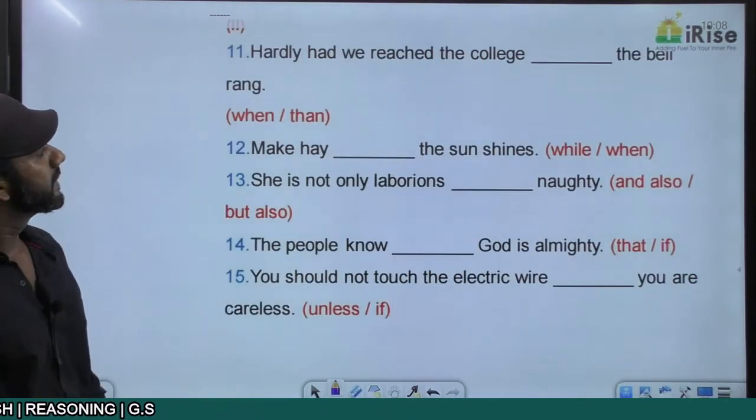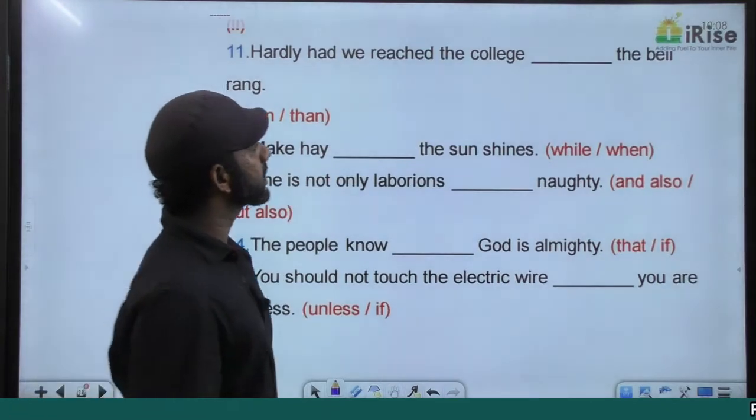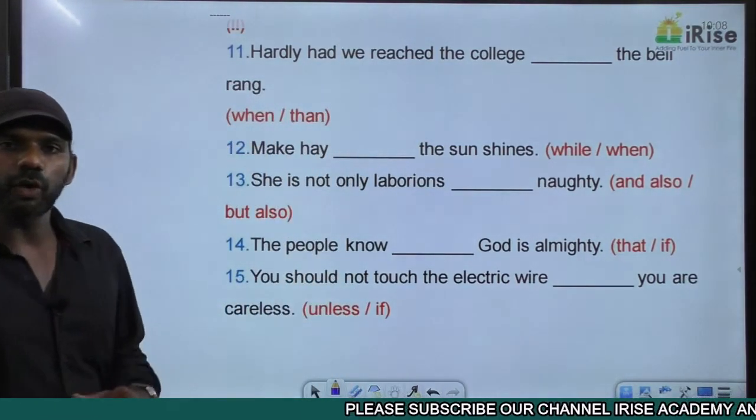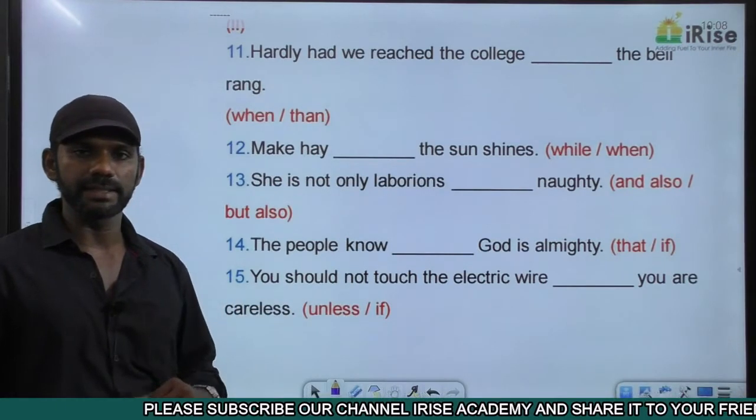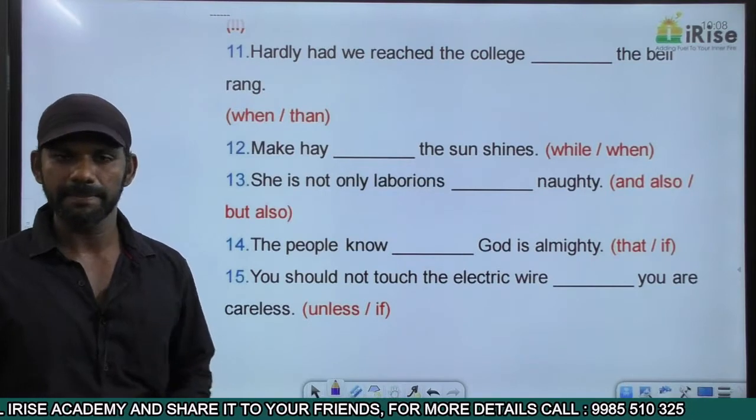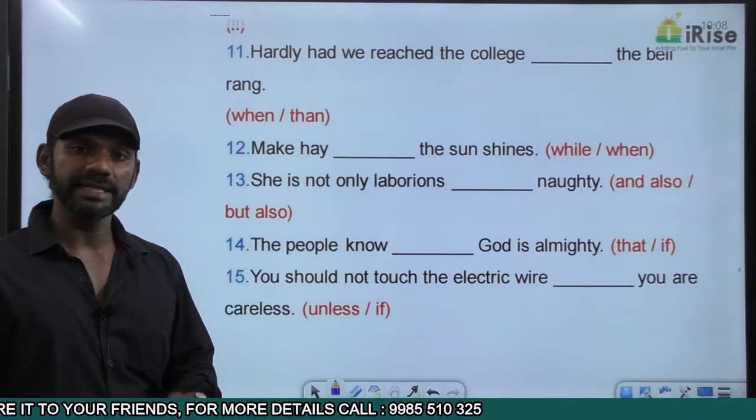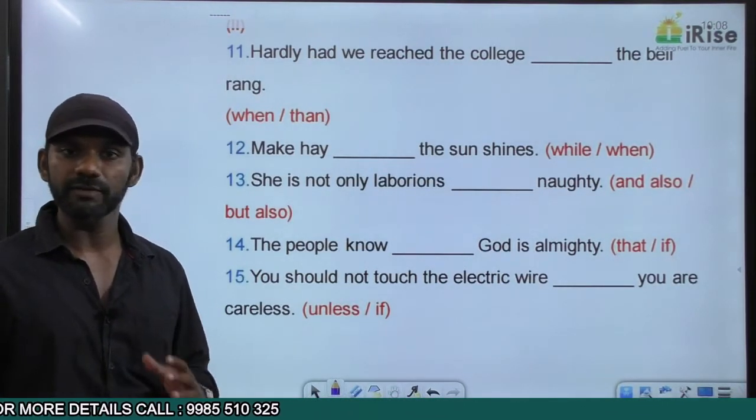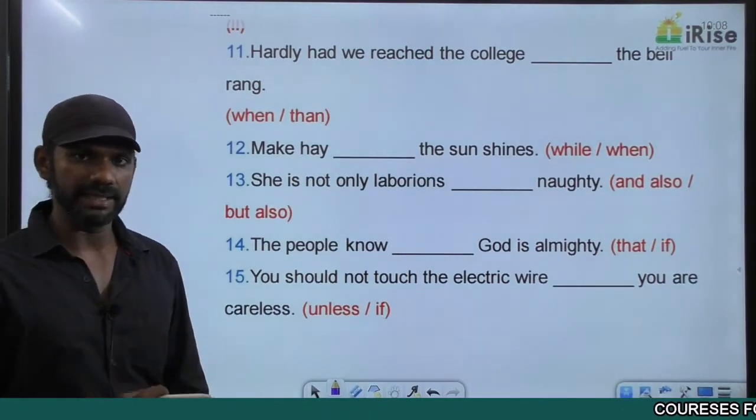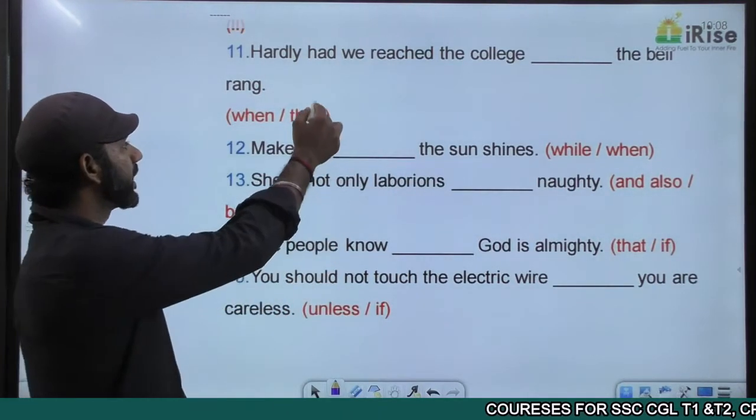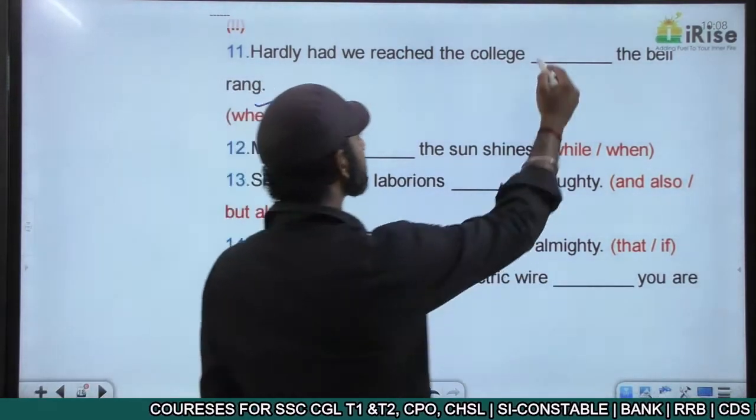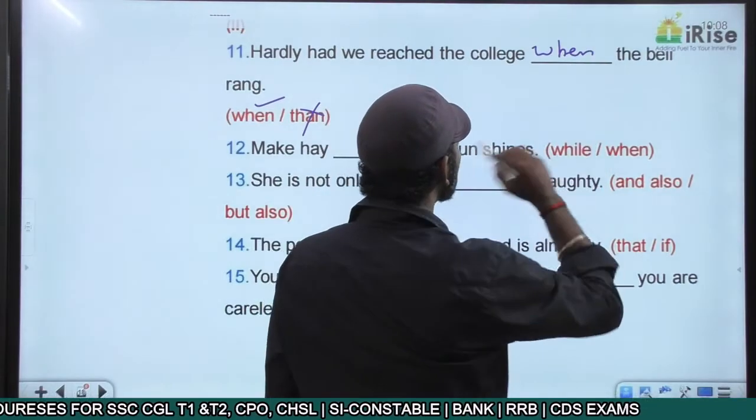Come to the next one. Hardly had we reached the college, dash, the bell rang. The two orders of hardly, scarcely sentences: hardly had subject V3 followed by when. The other one is hardly did subject V1 plural followed by when. So hardly cannot be followed by than. No sooner will be followed by than. Hardly will be followed by when. So it is very clear that this blank must be filled with when.